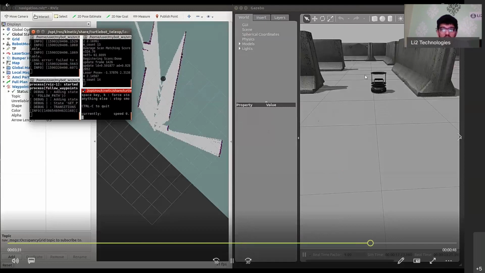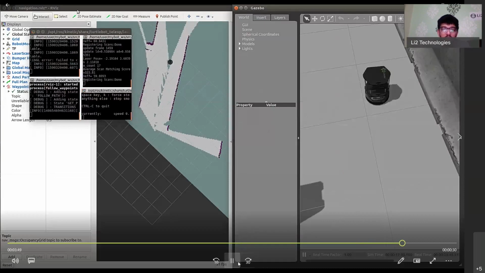So that's the process, and then eventually when you move across the entire arena, you will have your map completed. So that was the entire process of creating a map. That's how you create a map from scratch, and that map is then stored as a .pgm file and as a .yaml file.